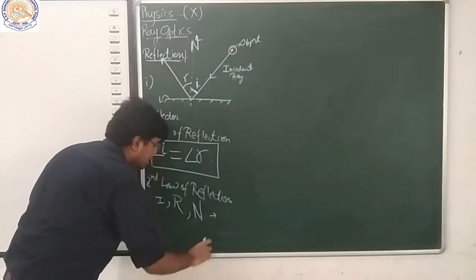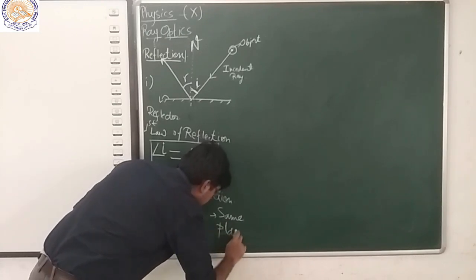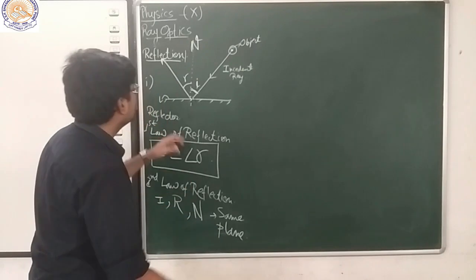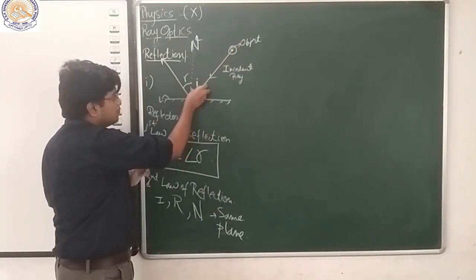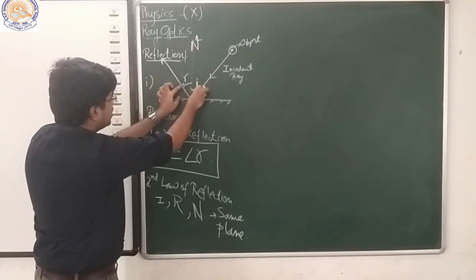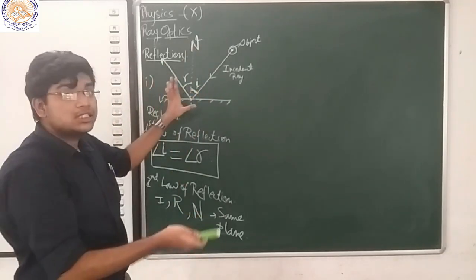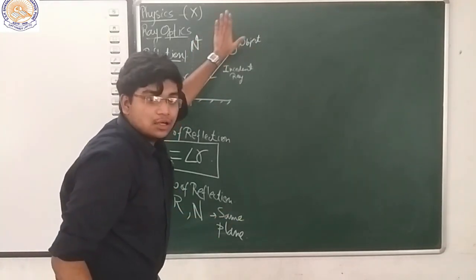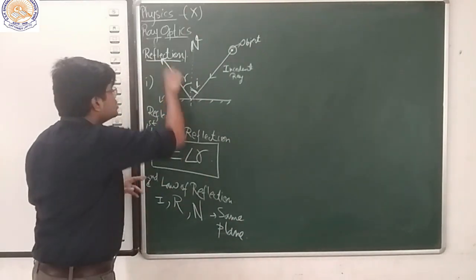They all should lie in the same plane. If our light beam is coming in such a manner, the reflected ray will go in the manner in which it consists in this board's plane. That means it will be in the same plane.